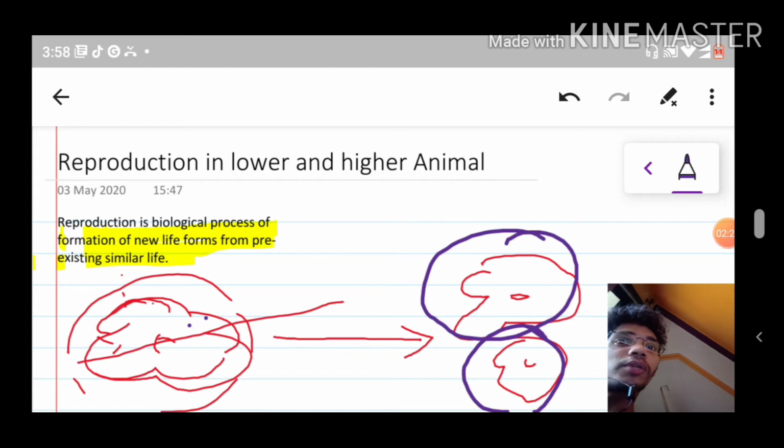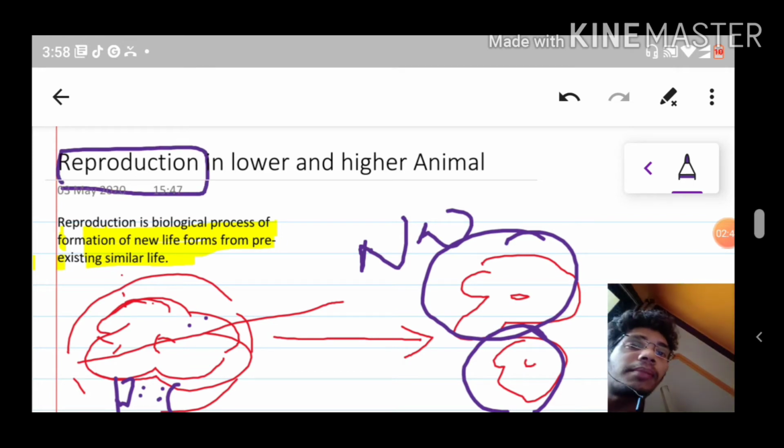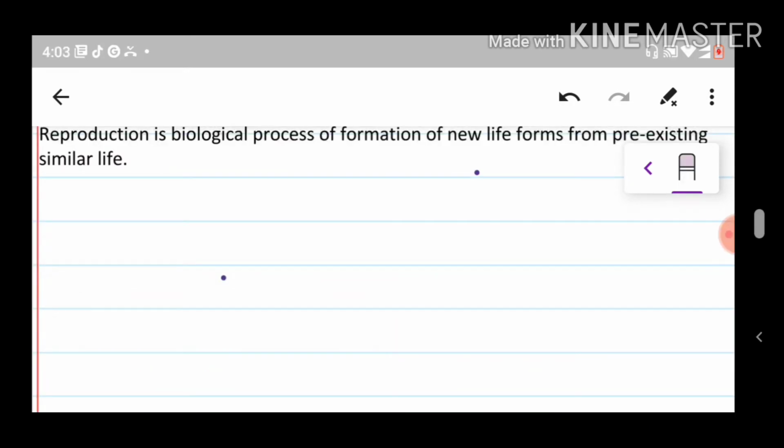Formation of new life forms from the pre-existing: this is one pre-existing, this is one new. So reproduction is nothing but formation of new life forms from the existing similar life.